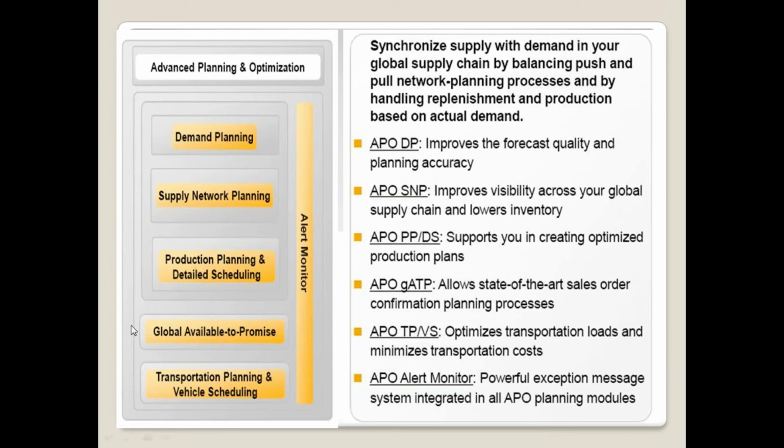That's why you find fewer openings outside. And GATP is implemented by very rare companies, so there is not much demand in the market. Most companies implemented DP, SNP and PPDS, but you will find maximum openings only for the DP and SNP combination.